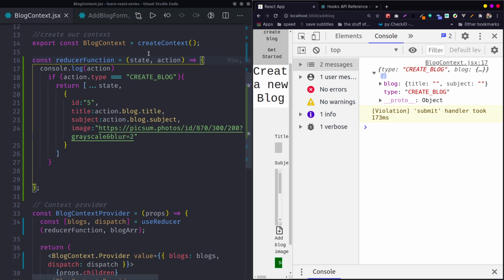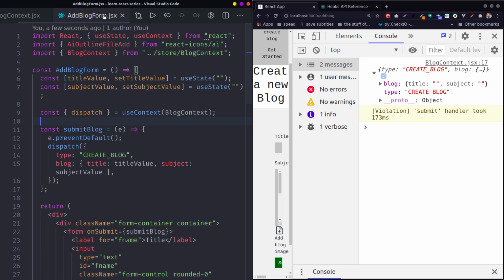So this action is what the dispatch gives us. This dispatch here is the same as what's here together. That means you can have as many things as you want.